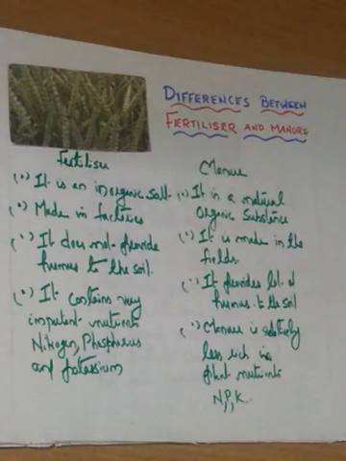Then manure. It is a natural organic substance. It is made in the field. It provides a lot of humus to the soil. When compared to fertilizer, manure is less rich in plant nutrients such as nitrogen, phosphorus and potassium. In fertilizer, NPK is more, but in manure, NPK is less.